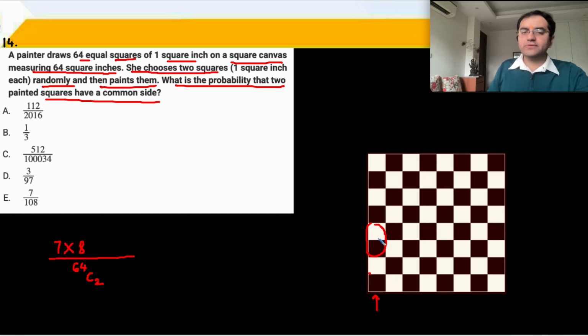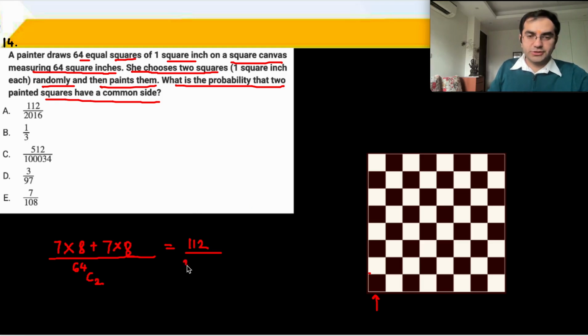Third combination of two squares with a common side in the middle. Fourth combination, fifth combination, sixth combination, and seventh combination. Okay? So along the first column there are 7 possibilities of taking squares sharing a common side, and there are 8 columns, so you get 7 × 8 is 56, into 2, 112, divided by 64C2. 64C2 is how much?